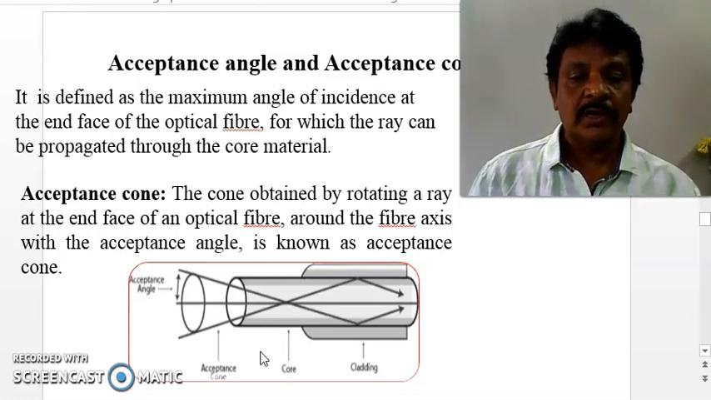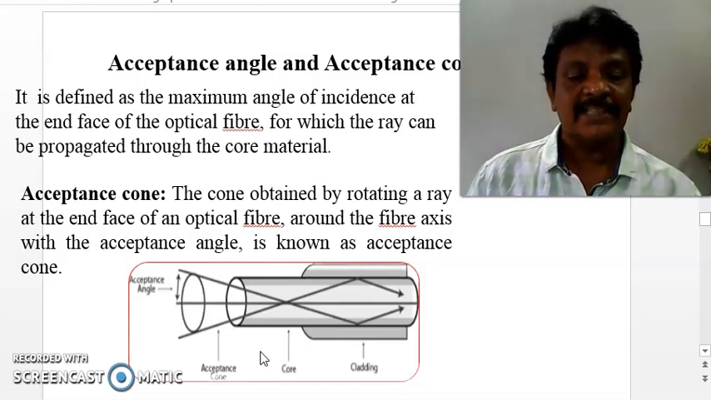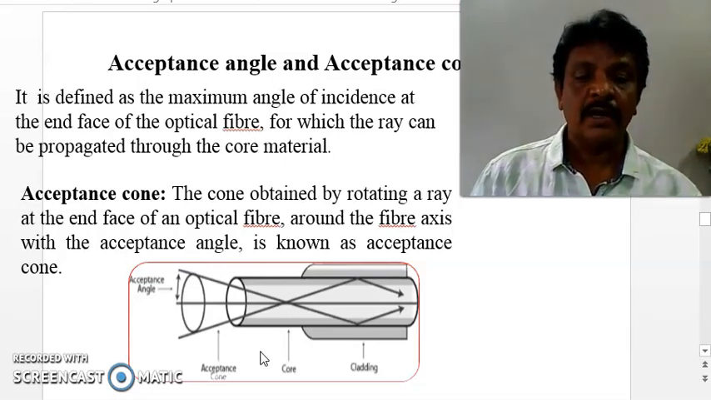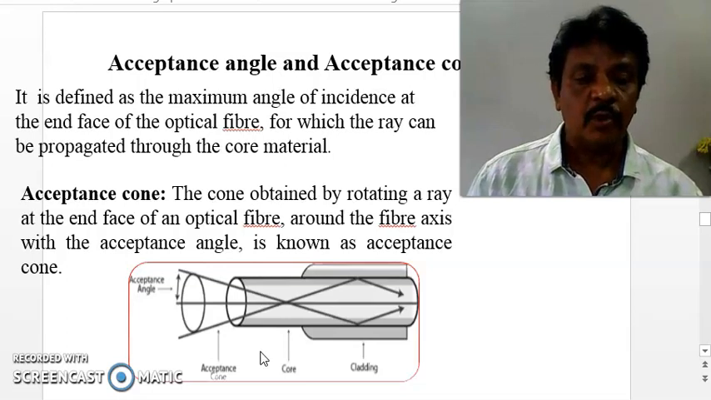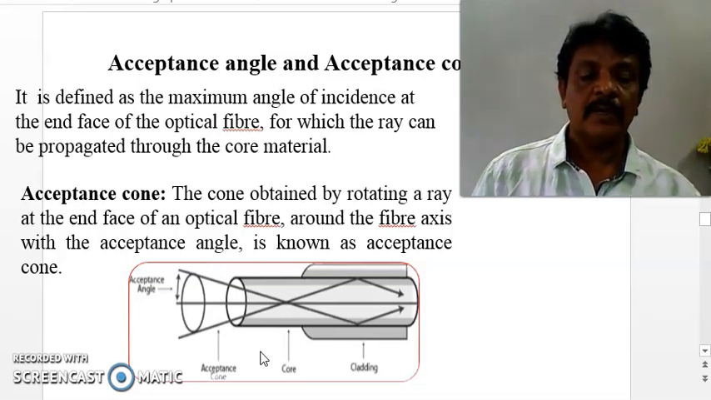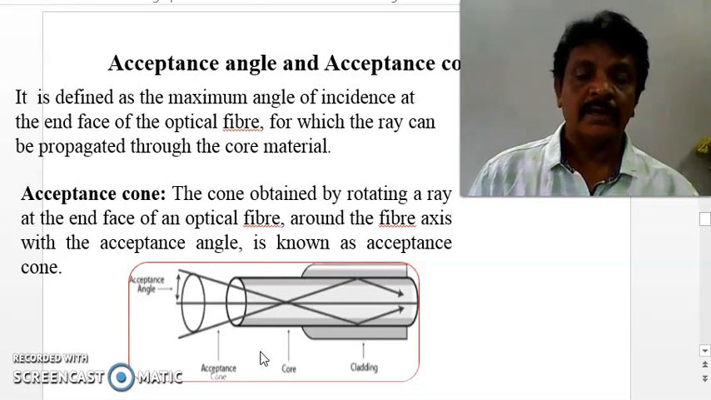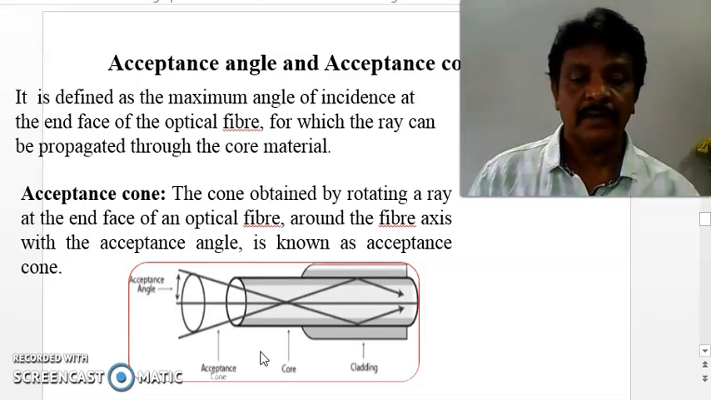Acceptance cone: the cone obtained by rotating the ray at the end face of the optical fiber around the optic axis with an acceptance angle is called an acceptance cone. If any light signal enters through the acceptance cone, then it can propagate through the core of the optical fiber, and it is released at the other end of the optical fiber.